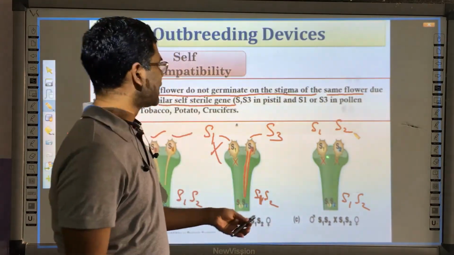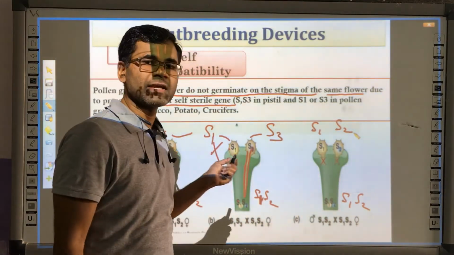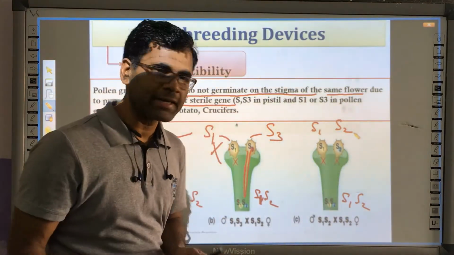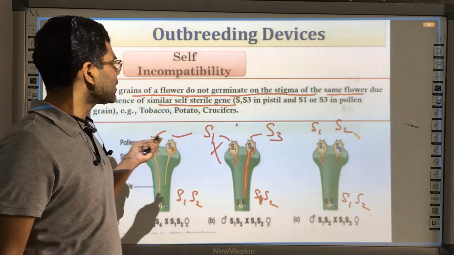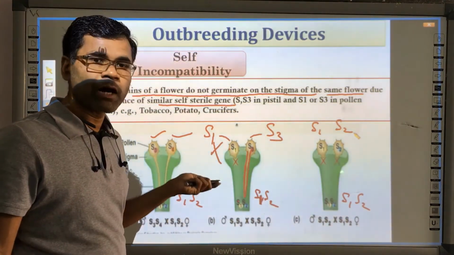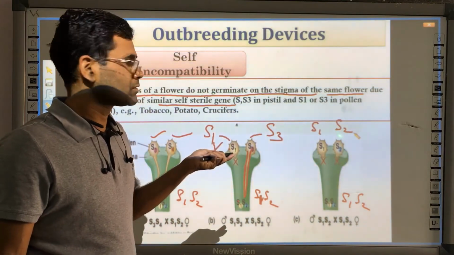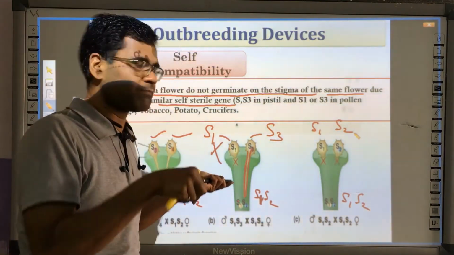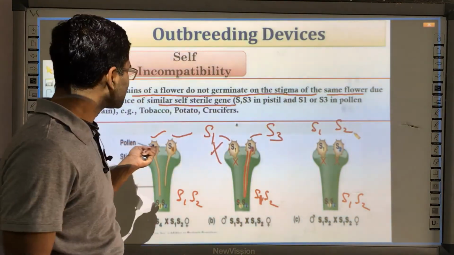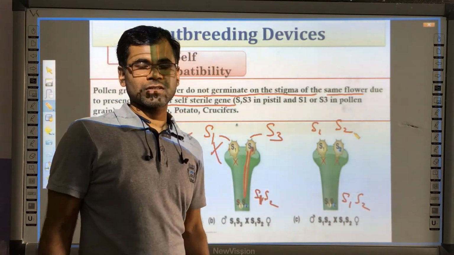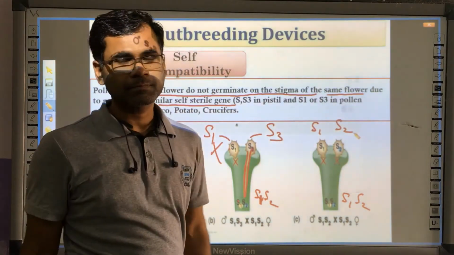This method is called self-incompatibility. Let me define it again: the pollen grain of a flower does not germinate on the stigma of the same flower due to the presence of similar sterile genes. Sterile means non-fertile.